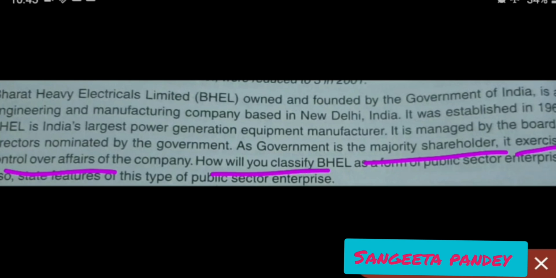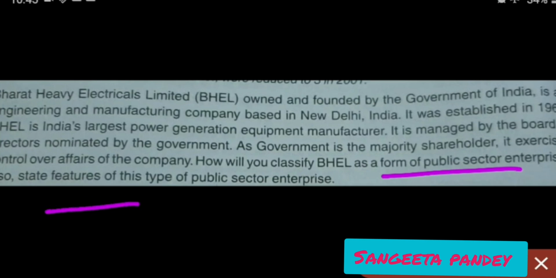How will you classify BHEL as a form of public sector enterprise? See, the government is a majority shareholder. That is one hint. Then it is owned and founded by the Government of India, so simply it is a public sector enterprise. Then it is a company based in New Delhi and it was established in 1964.